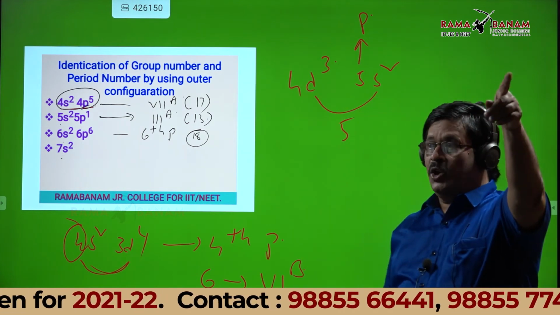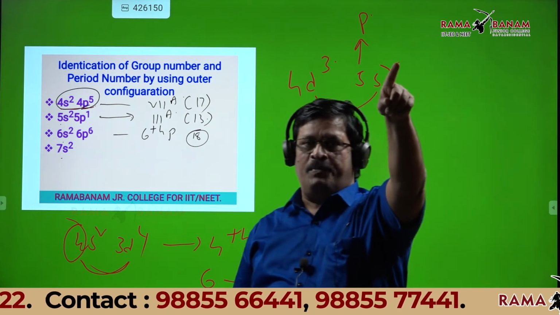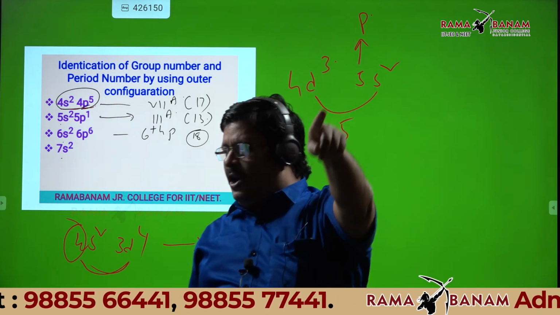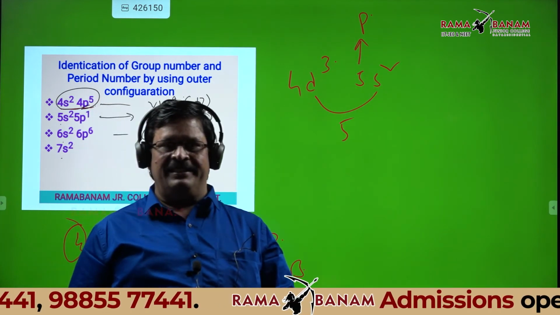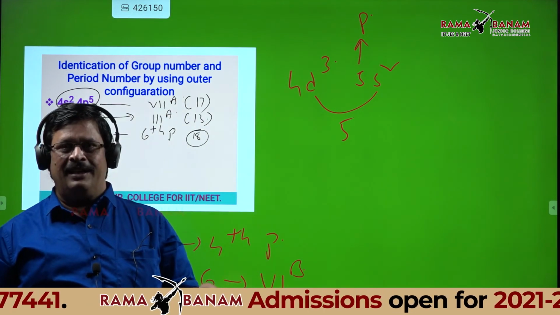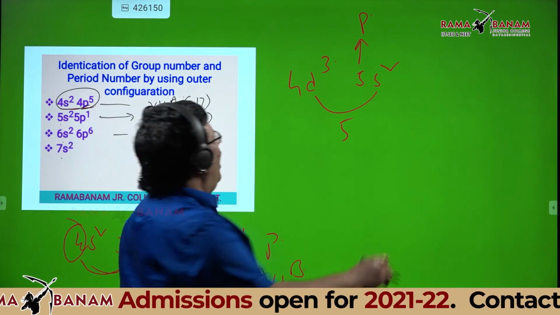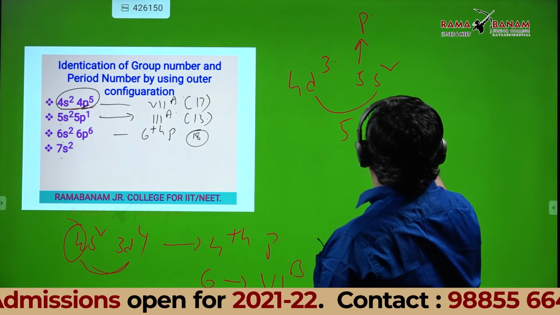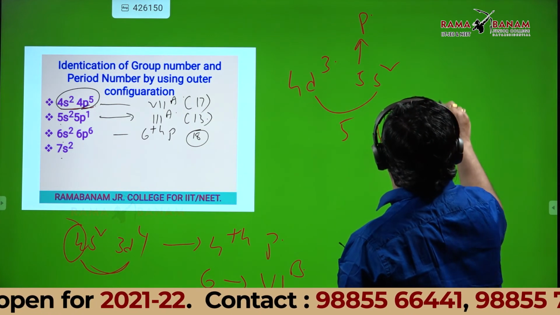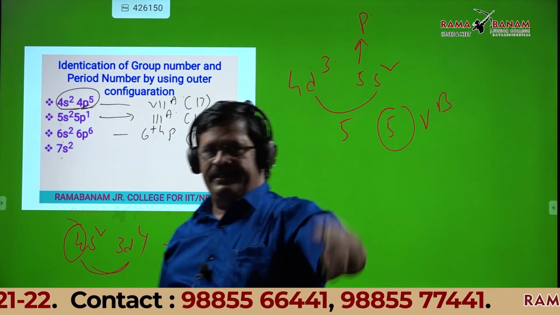Hey, it's not A group. D block is not A group, those are normal elements. 5B, sir. Fifth column, 5B group. Any doubt in that?